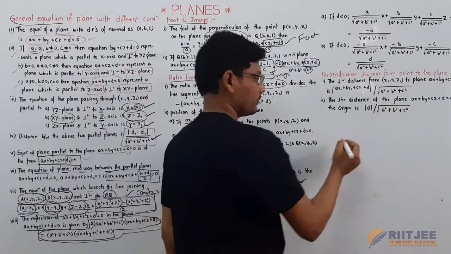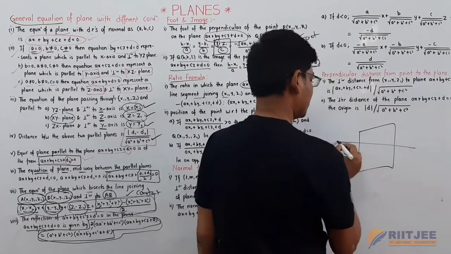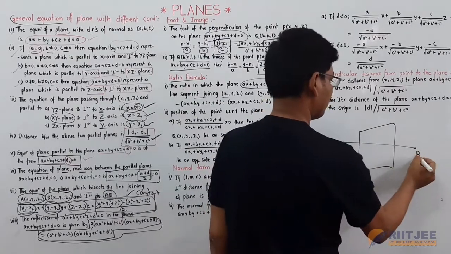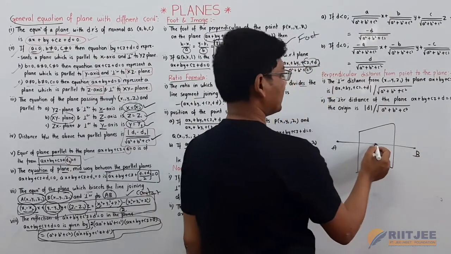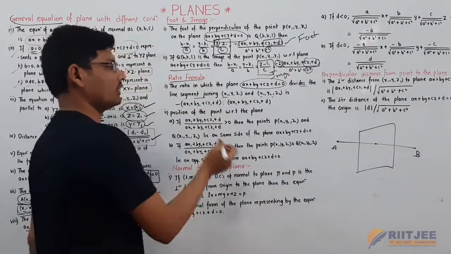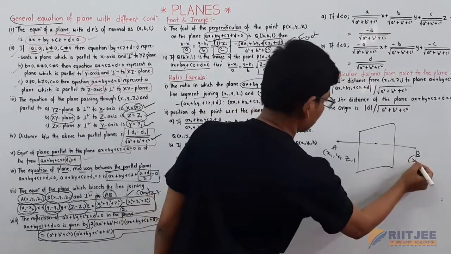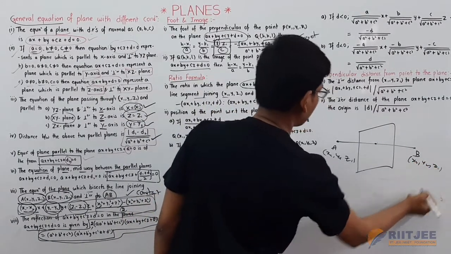For example, if you take a plane, this is a plane here. So if you take a point, this is A and this is B. Now a line is being divided by a plane in the ratio of this. This is x1, y1 and z1, and this is x2, y2 and z2.